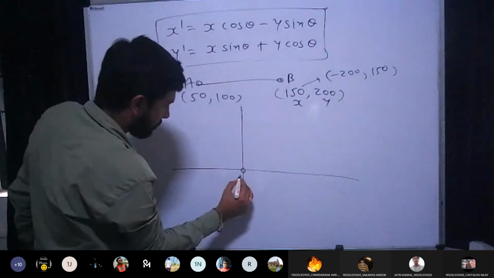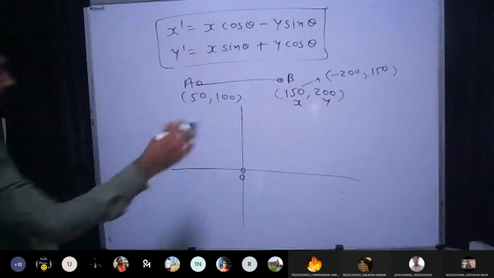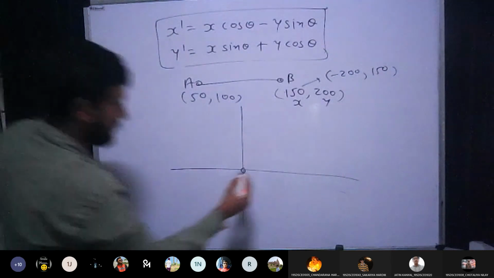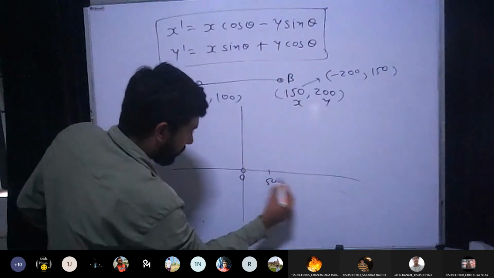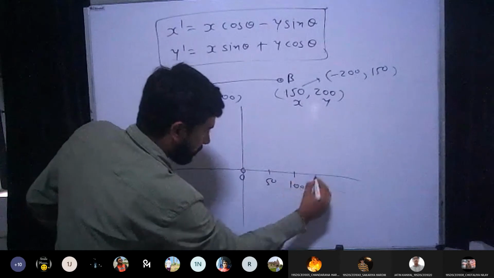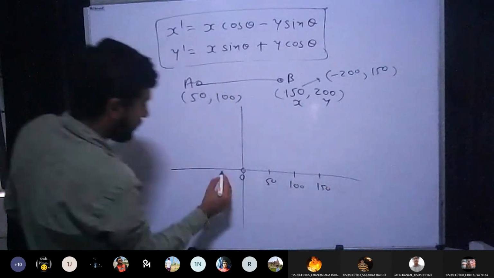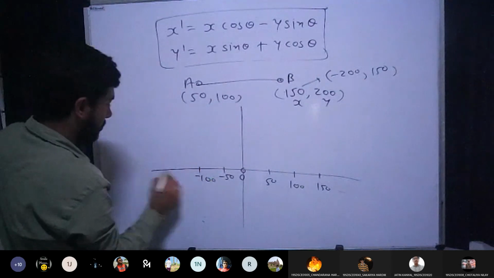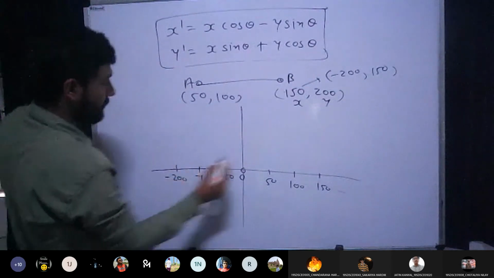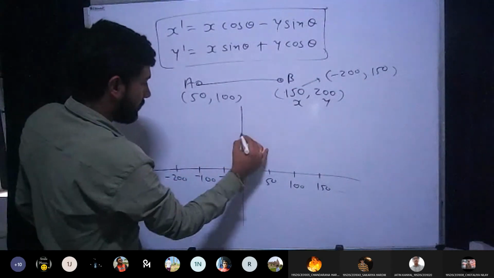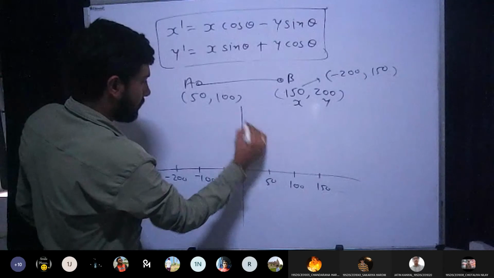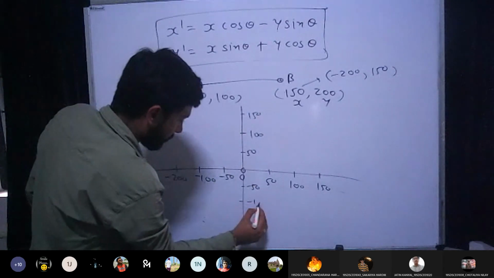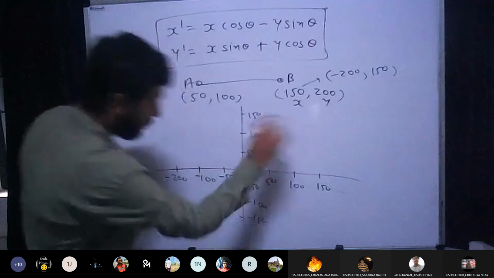Let's start from 0. Here the values are bigger, so let me go with this scaling. Let's say this point is 50, this is 100, this is 150. Similarly, here it is minus 50, minus 100, minus 200, here it is 50, 100, 150, minus 50, minus 100, minus 150. Are you getting this?